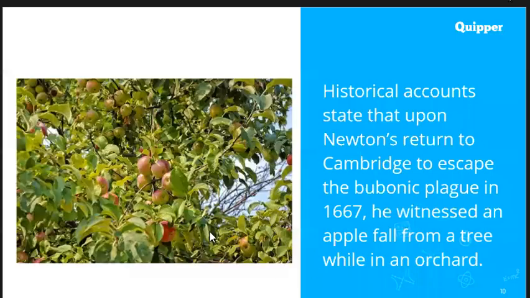Instead, what was written in the historical accounts is that when Isaac Newton was returning to Cambridge due to a bubonic plague in 1667, he witnessed an apple fall from a tree while in an orchard. So while he was sitting maybe in an orchard, an apple fell from a tree. This was the event that was written, not the apple that actually fell on his head.